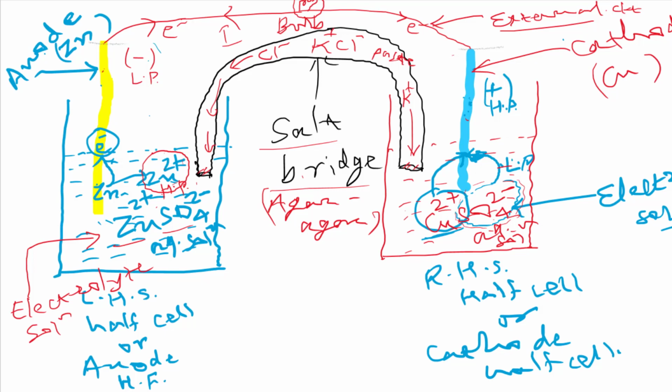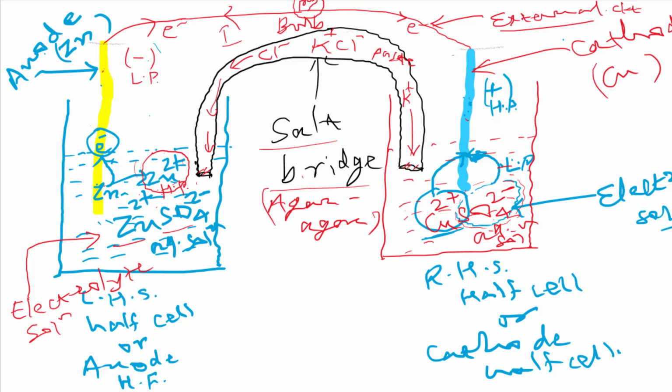Got it? Now one more thing, it maintains electrical neutrality in both the half cells. Electrical neutrality means the charge of the solution remains zero, and this is necessary for the working of the cell. If we are not doing it, then after some time the zinc ions are in excess in this solution, so no more zinc ions are produced, no electrons are released, there is no current flow, and the cell cannot work. Got it? So the two major functions of the salt bridge are to complete the circuit internally and to maintain electrical neutrality in both the half cells.